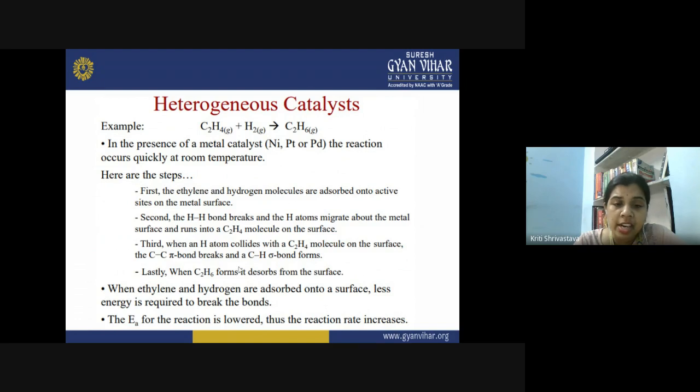When the ethylene and hydrogen are adsorbed onto a surface, less energy is required to break the bond, because now the molecule is immobilized, and the activation energy for this reaction is lowered. So therefore, what happens now? More and more molecules will undergo the product formation, and therefore the rate of the reaction will increase.